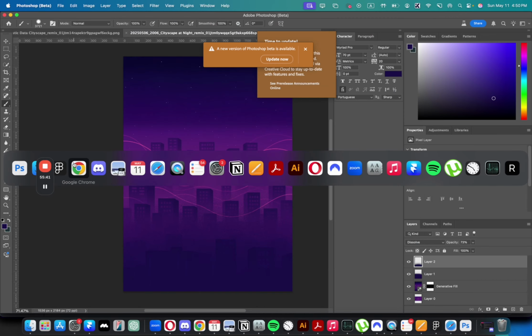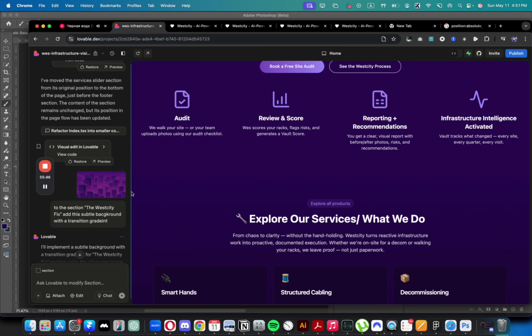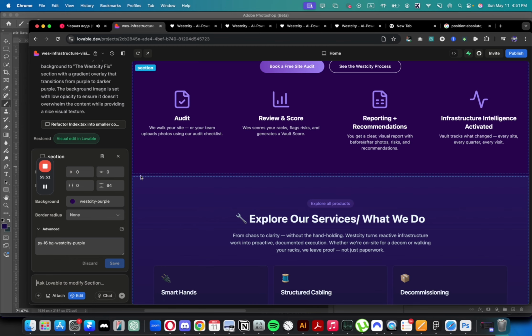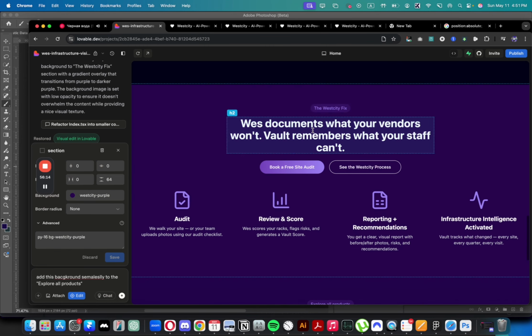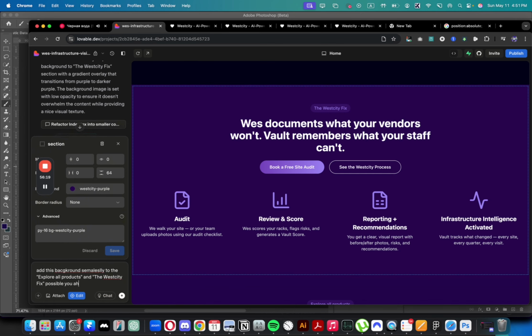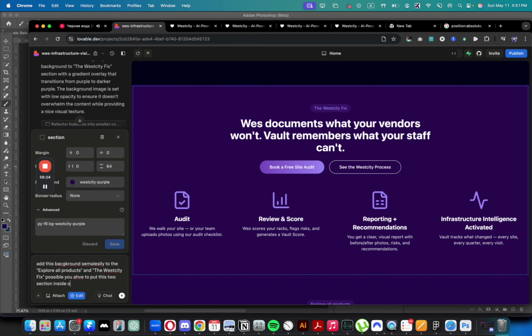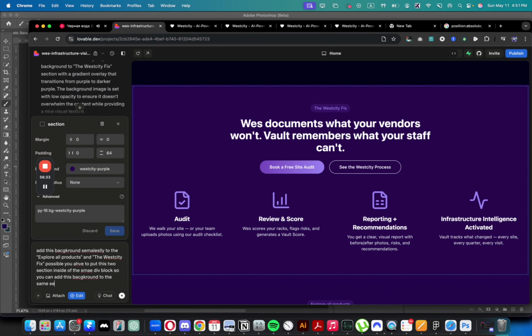And then I say, well, I need these 2 sections to be combined in one. I'm not sure how I'm going to do that because these are 2 different sections. So explore all products. I'm going to try to explain what I mean, and possibly you have to put these 2 sections inside of the same div block so you can add this background to the same section.